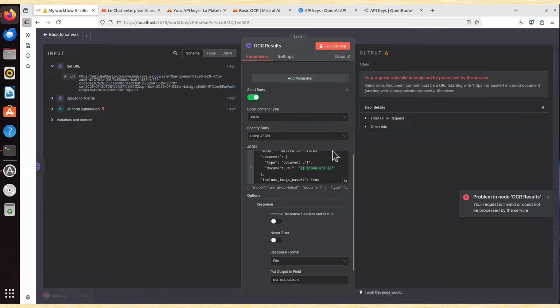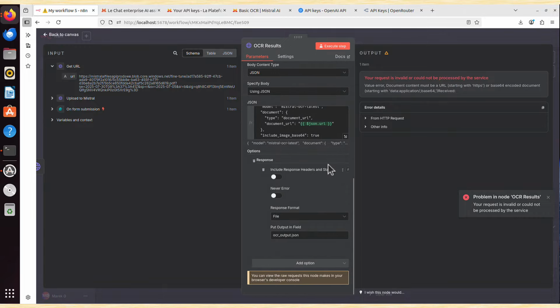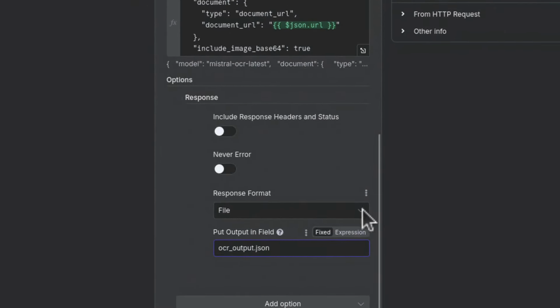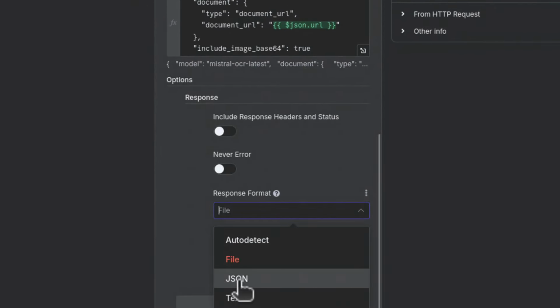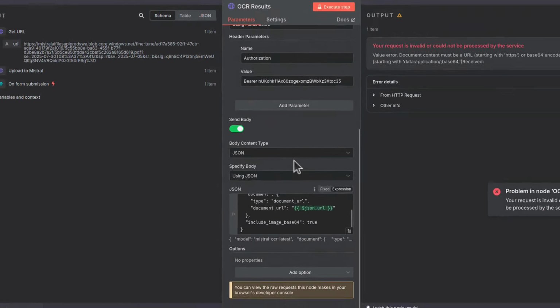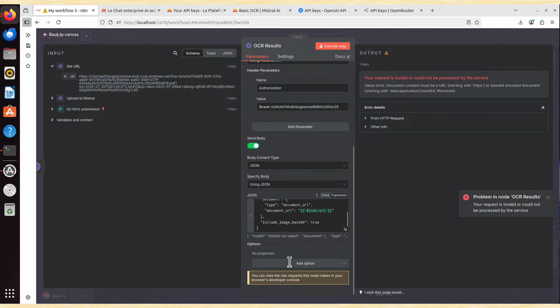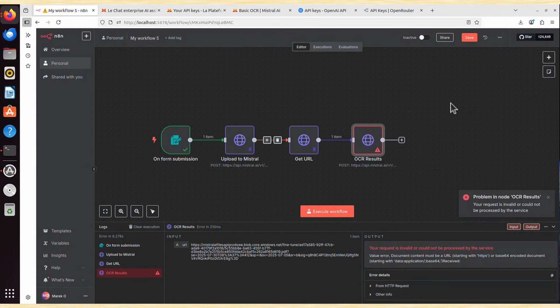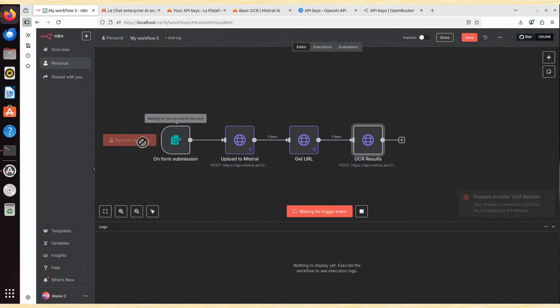So that's basically it. And the last thing here, this node will try to output everything as a binary file. You can see file here, response format. So you can either change it to JSON, or you can also simply remove that entire response field. And maybe I will use this option. I will simply remove it, you only have this, send body, and there is nothing else. So let's now go back to Canvas and let's try to execute that workflow again.